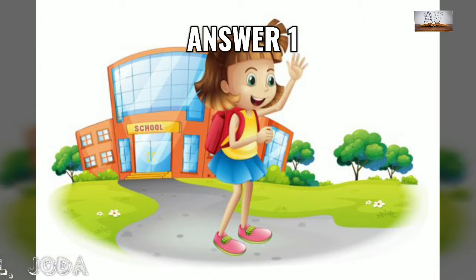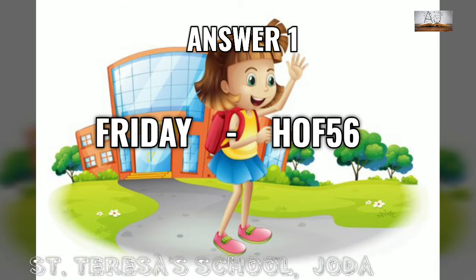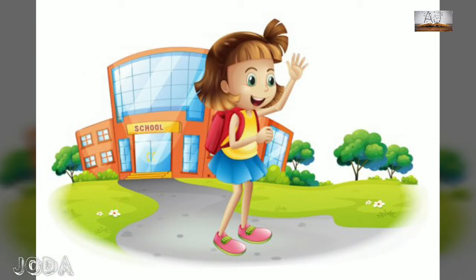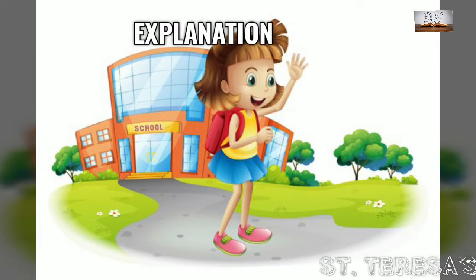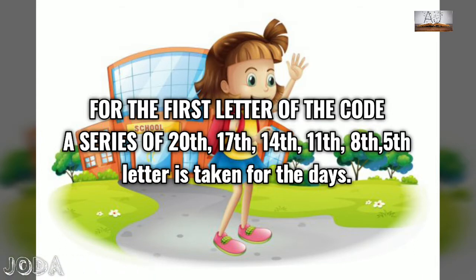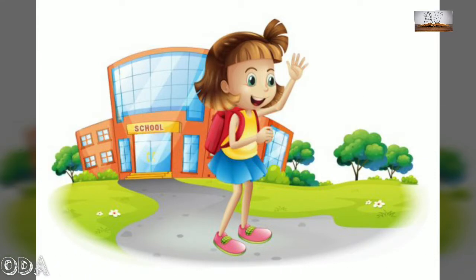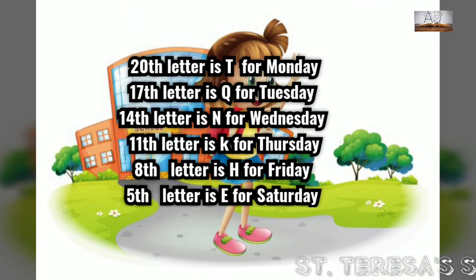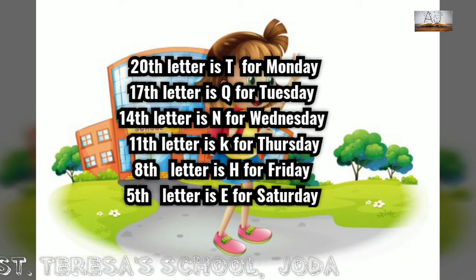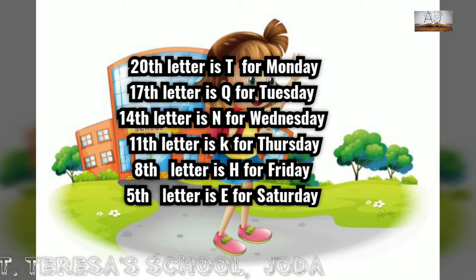So the answer is, the password for Friday is HOF56. Let us see how. Let us see the explanation. For the first letter of the code, a series of 20th, 17th, 14th, 11th, 8th and 5th letter is taken for the days. Like the 20th letter is T for Monday, 17th is Q for Tuesday, 14th letter is N for Wednesday, 11th letter for Thursday, 8th for Friday and 5th for Saturday.